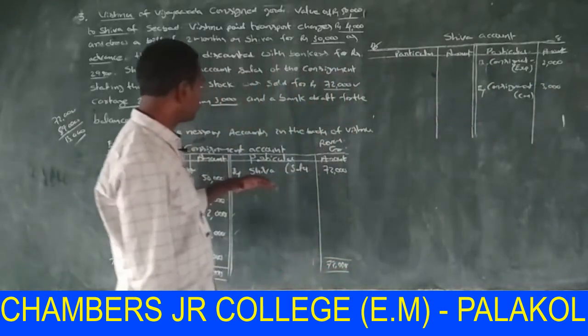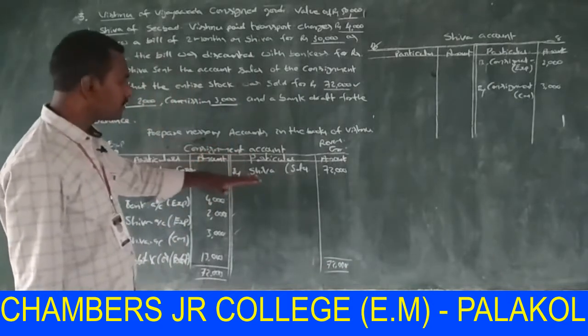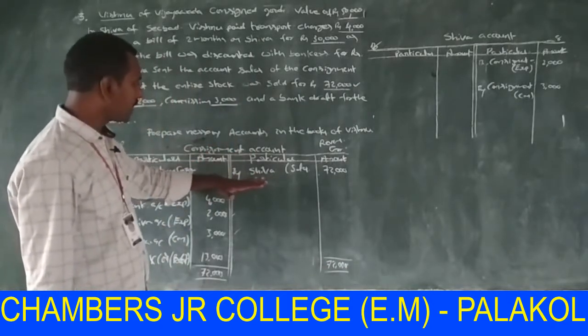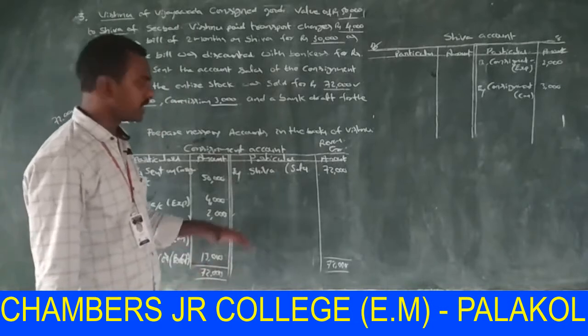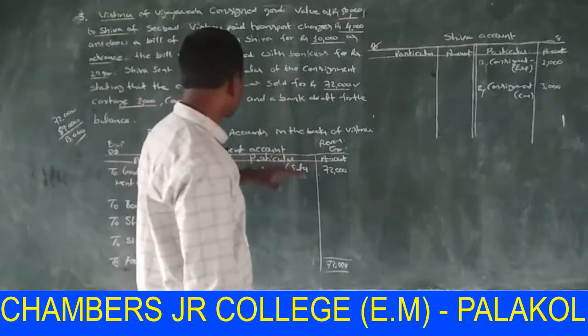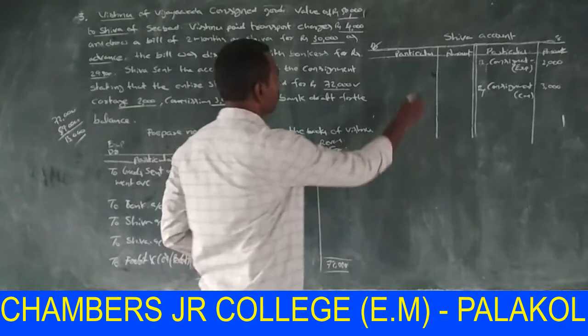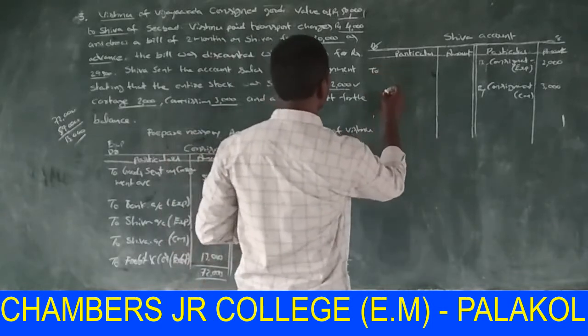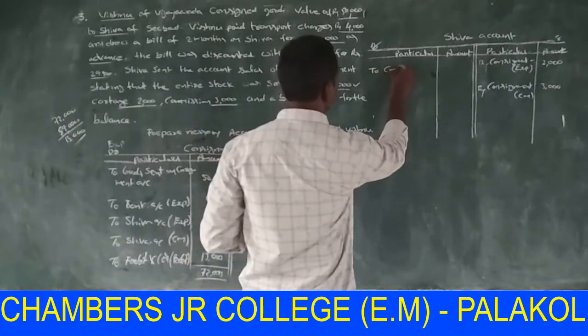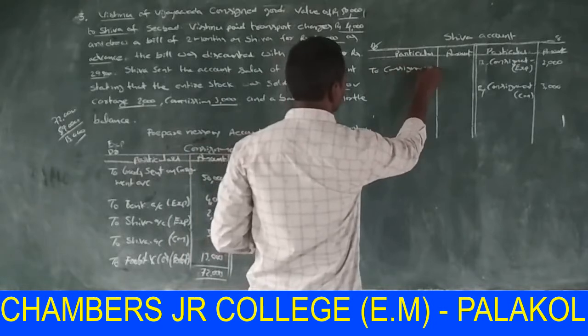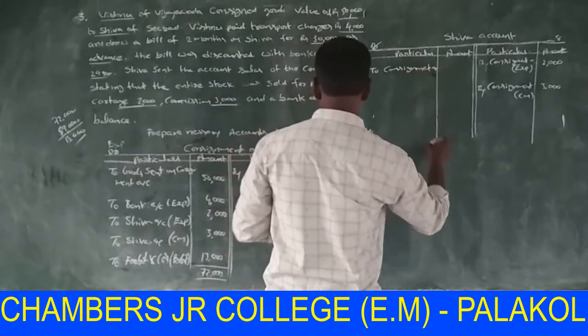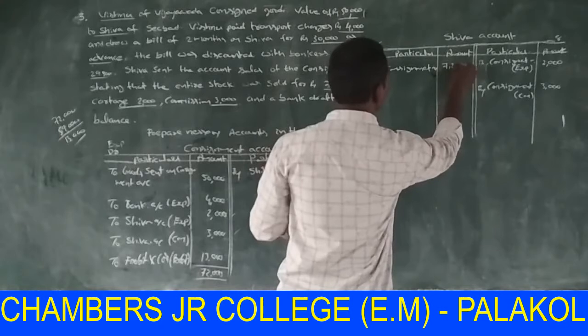Okay. Now in consignment account credit side, Shiva appears in credit side. This is transferred to debit side of the Shiva account, that is to consignment account 72,000.